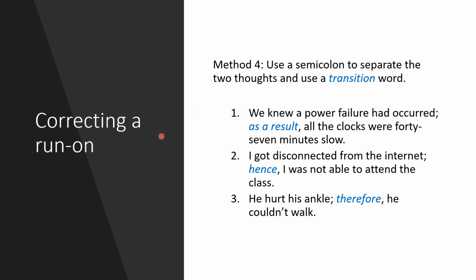The last method in correcting run-ons tells us to use a semicolon to separate the two thoughts, and we may also use a transition word. Example sentences: we knew a power failure had occurred. Okay, semicolon. As a result, okay, do you still remember this example sentence from the previous slide? They're just the same actually. Okay, these three sentences are the same as the three sentences in the previous slide.